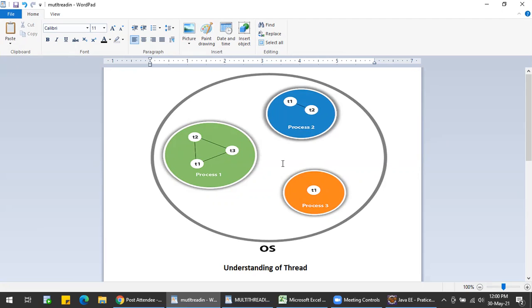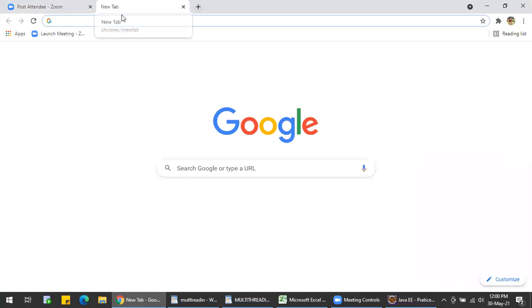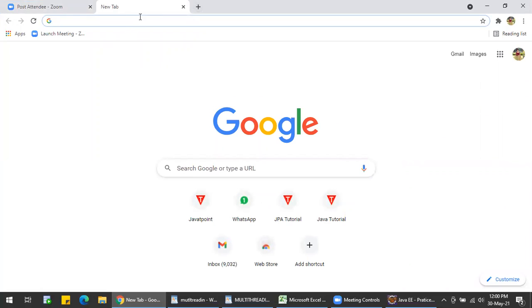Now let us consider an internet browser. When I'm using an internet browser, in the first tab I might be using YouTube, in the next tab I might be browsing Gmail, and in the next tab I may be using a Facebook feed or something like that.